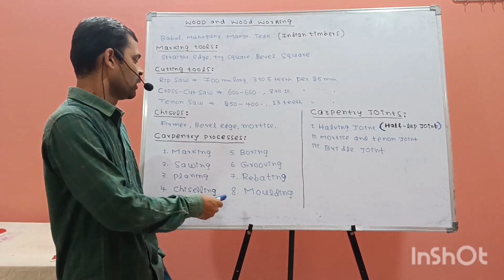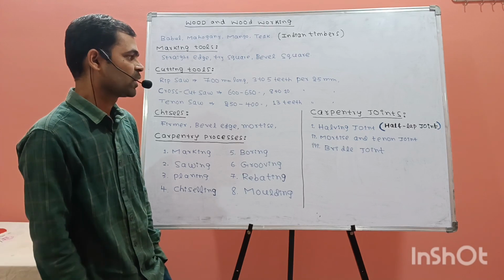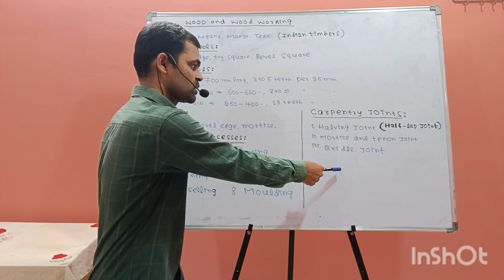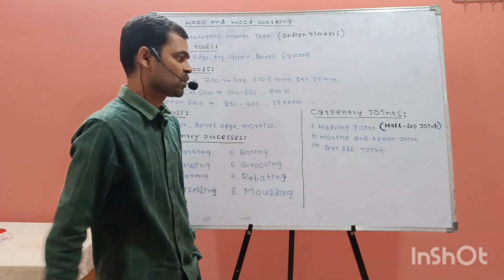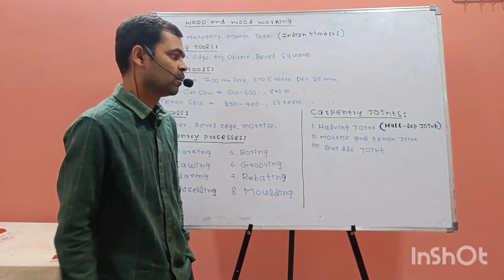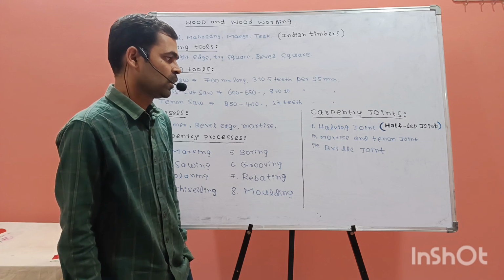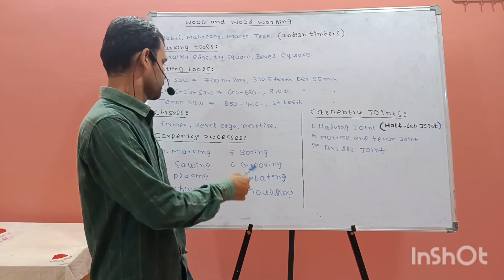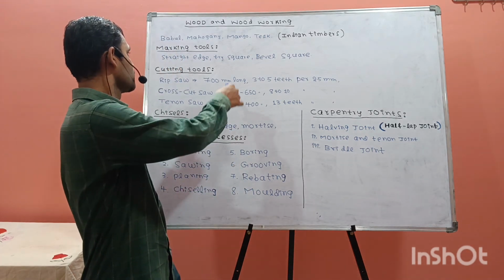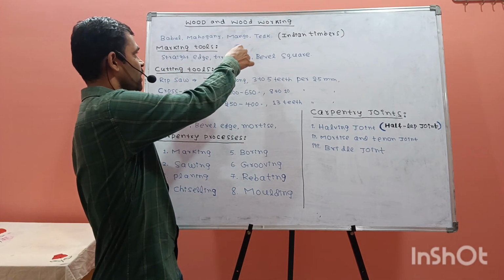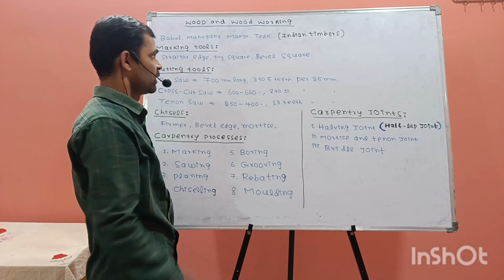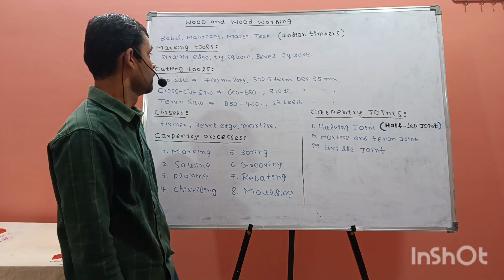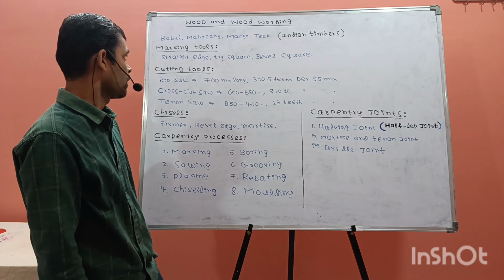So these are the different types of carpentry processes, and these are the carpentry joints. We have other joints also. Apart from this, we have dovetail joints, corner joints, and other joints. And these are the chisels, cutting tools, marking tools, and the raw material is the timbers, Indian timbers, from which we get the raw material or work material.